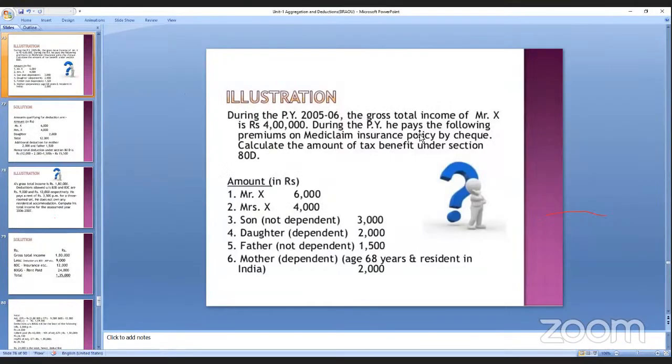See the next illustration. During the previous year, 2005-06, the gross total income of Mr. X is 4 lakhs. His income is 4 lakhs. During the previous year, he pays the following premiums on medical insurance and policy by cheque. Calculate the amount of tax benefit under section 80D. Mr. X has paid 6,000 and Mrs. X 4,000.